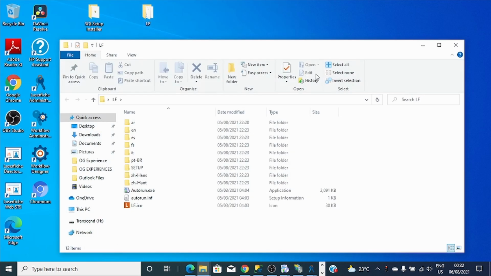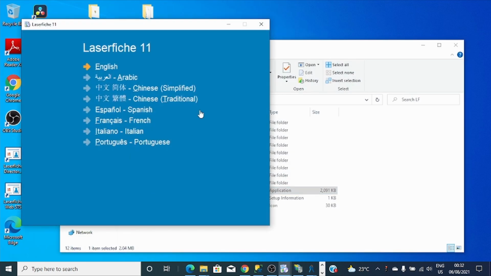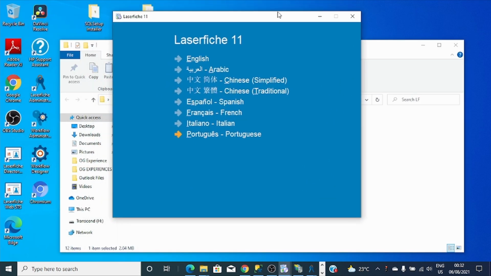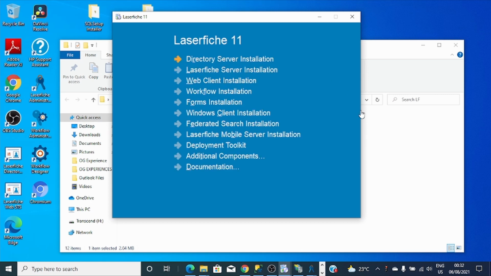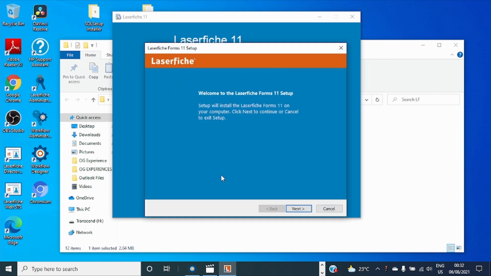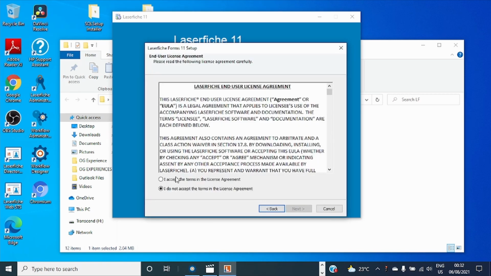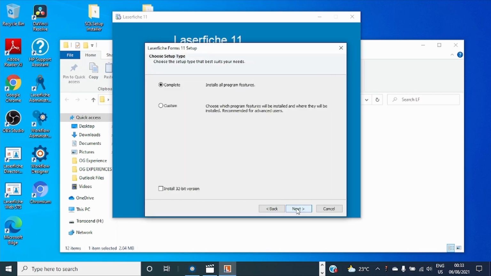I'll open my setup. Then I'll click on Forms installation. Next, I'll install the complete features of Laserfiche Forms.